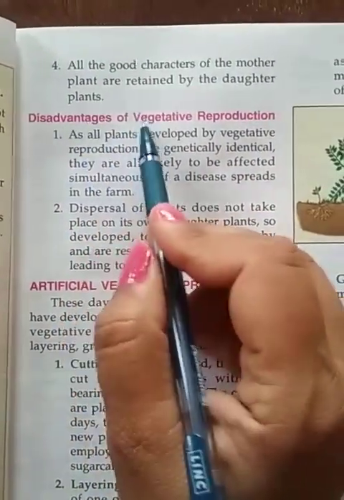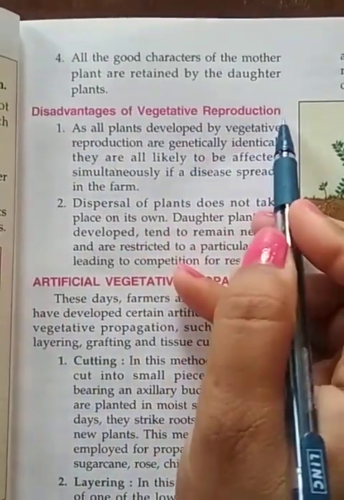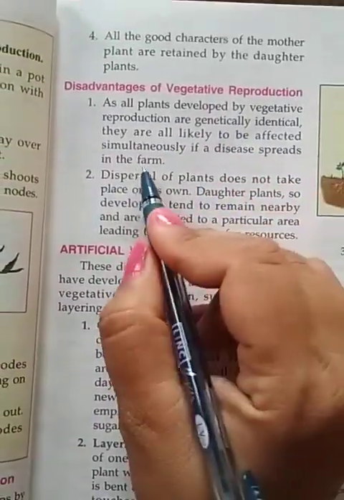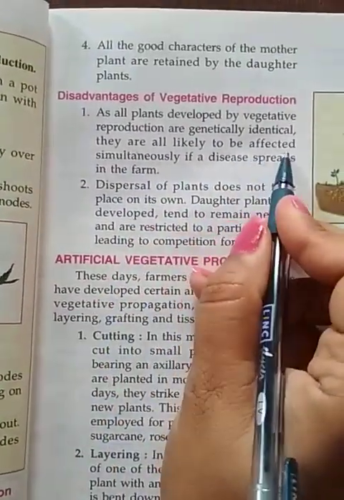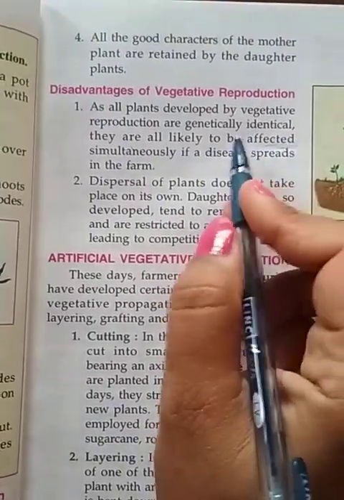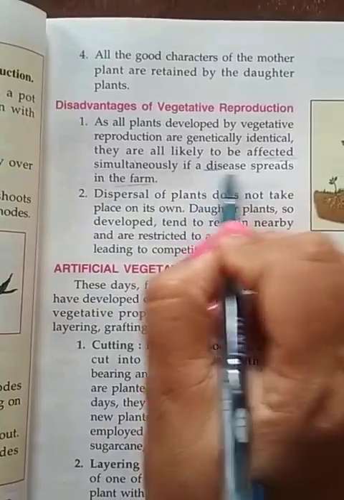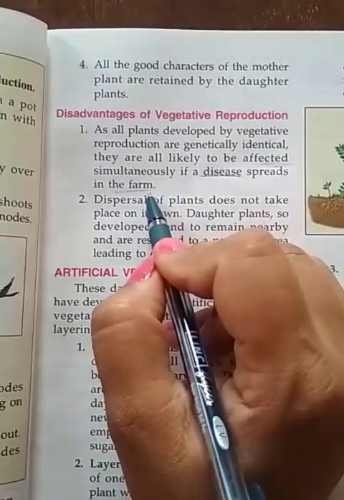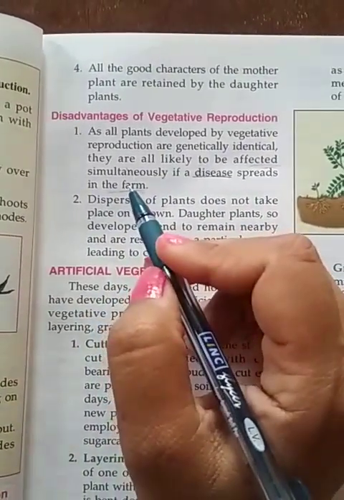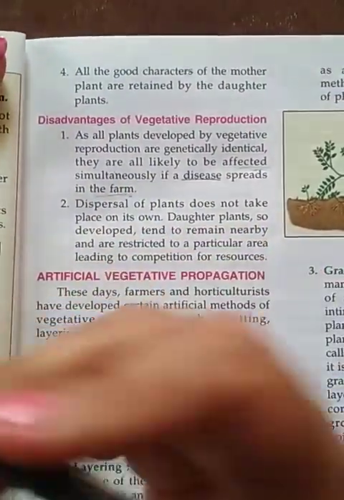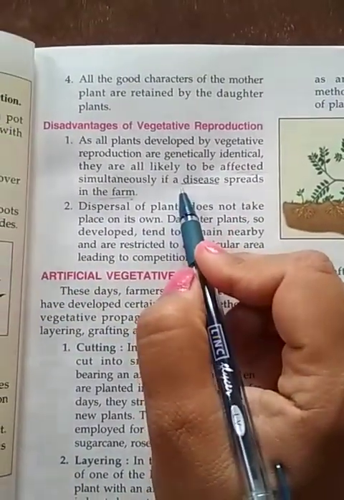Next are the disadvantages of vegetative reproduction. In vegetative reproduction, the disadvantage is that if the plant is affected by any genetic problem, or if any disease spreads in the farm, the same type of disease will occur in all the plants that we have grown in the soil.